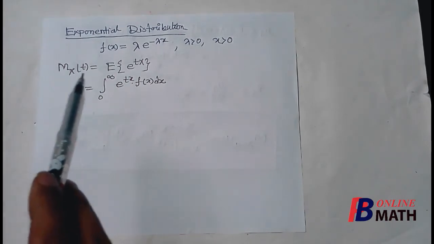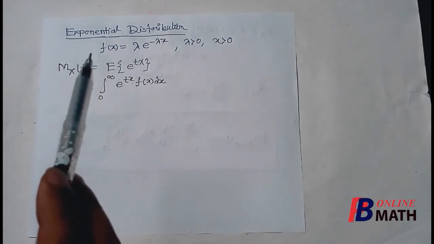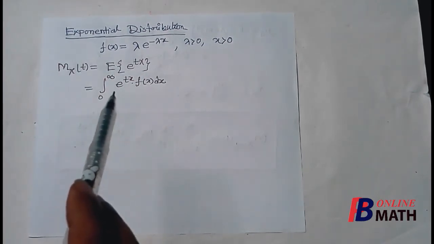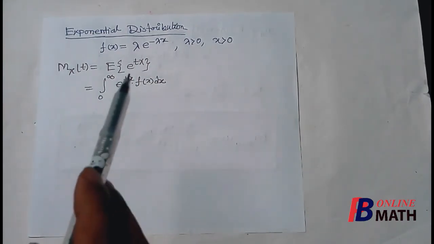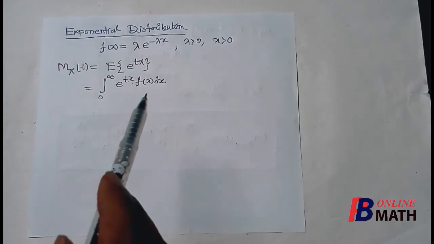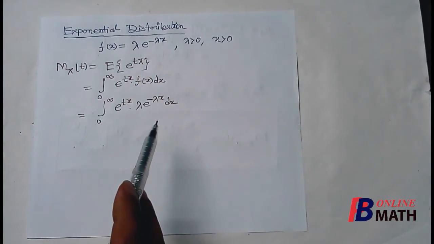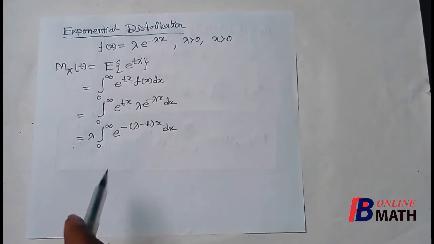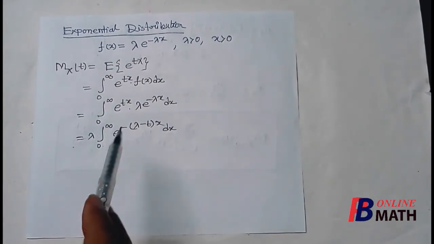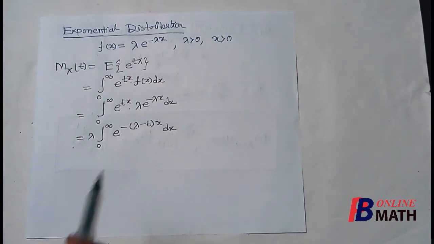We know that the moment generating function about the origin is equal to the expectation of e to the power tx. Since the exponential distribution is continuous, it is the integration from 0 to infinity, because the value of x is greater than 0, of e to the power tx into f(x). Next we put the value of f(x). So we have replaced the value of f(x) here. Now we can take lambda outside the integration. So taking lambda outside the integration, this can be written as e to the power minus (lambda minus t) into x. Now we can integrate this easily.